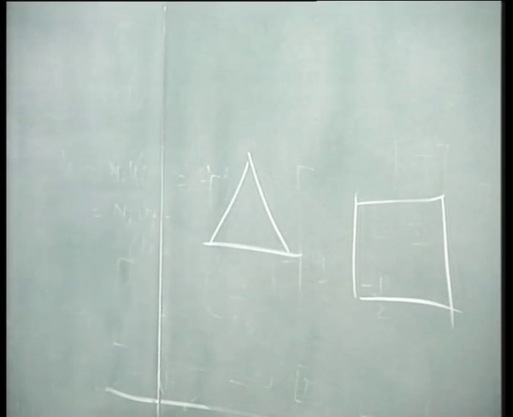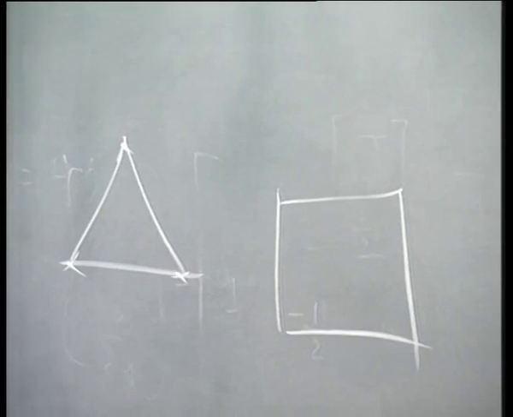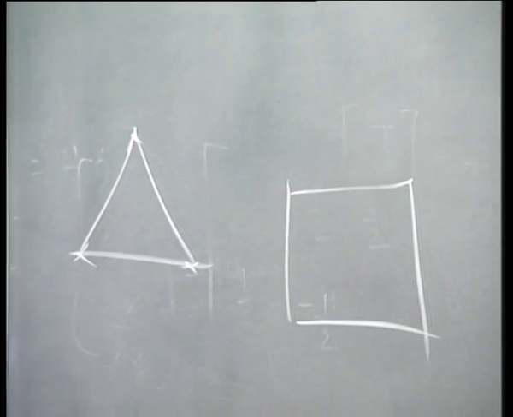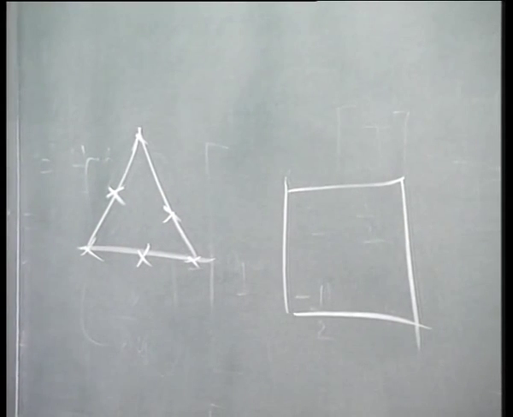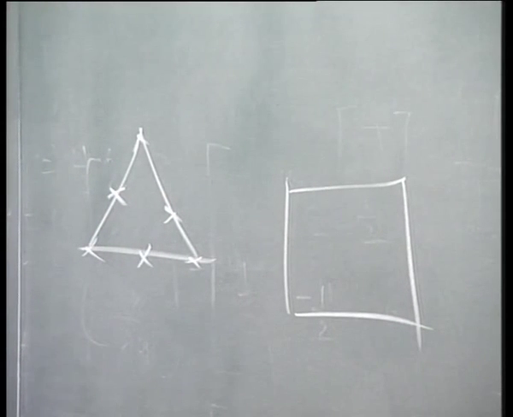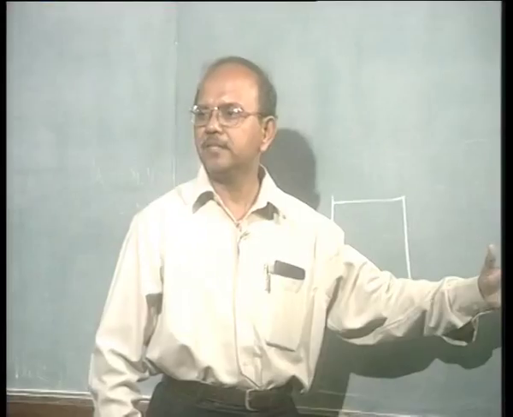Say, in a triangular element, apart from these 3 nodes, I can put nodes at other places. Why am I doing this? Because I am stung by the criticism that B is a constant.